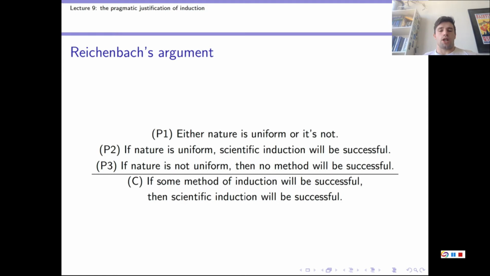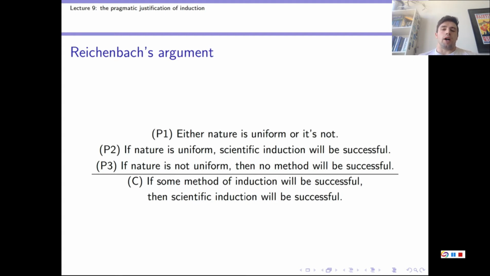It talks about one objection you might raise to premise 3, and then Reichenbach's reply to that objection. I won't go into that little discussion here, but it will be on one of the assignment problems, so do go and have a read of that section of the book. Now let's assume for now that premise 3 is also true. Then what we've got is a deductively valid argument with all of its premises true, so it must have a true conclusion. Now the problem is, unfortunately, when we unpack the conclusion, we see that in fact it isn't quite enough to overcome Hume's problem entirely.